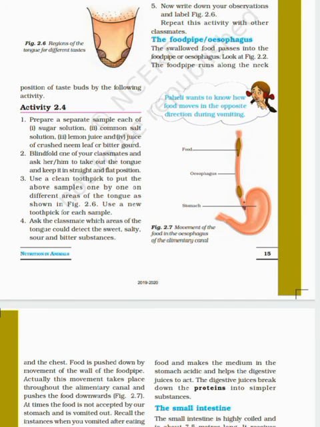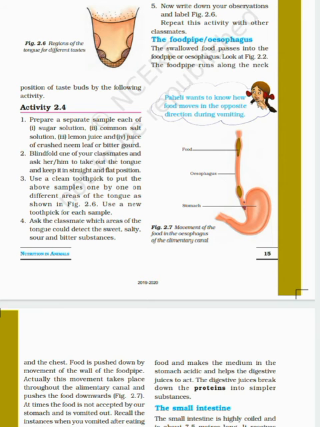Now you see two words, villi and villus. What is the difference between villi and villus? Villus is the singular form and villi is the plural form. And what does it do? Each villus has a small network of blood vessels which absorb food, and the food absorbed by the villi is transferred to the body via blood vessels.